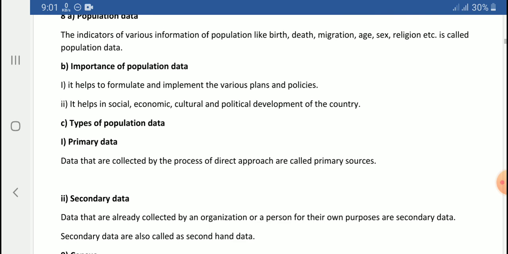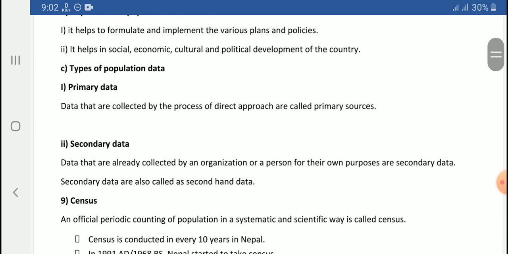Similarly, we can define population data as the indicator of various information of population like birth, death, migration, age, sex, religion, etc. This is the definition of population data, we can say. So why is population data important? Population data is important because it helps to formulate and implement various plans and policies. And next, it helps in the social, economic, cultural and political development of the country. That is why population data is important.